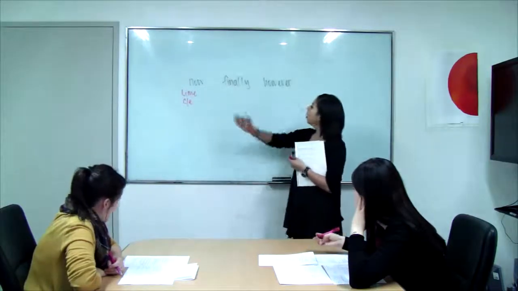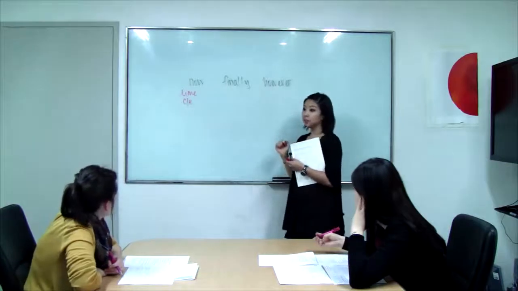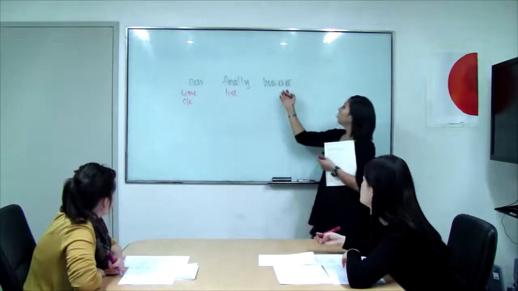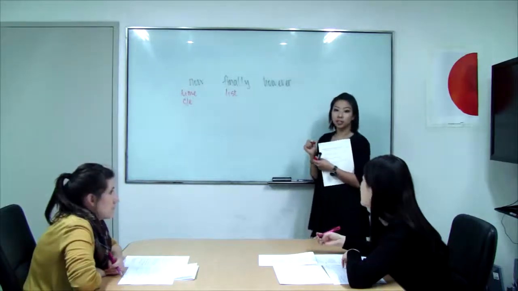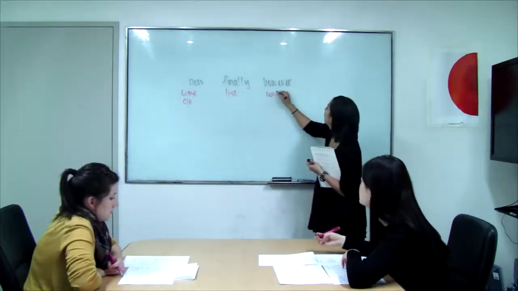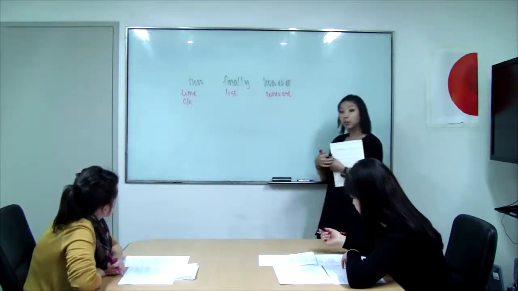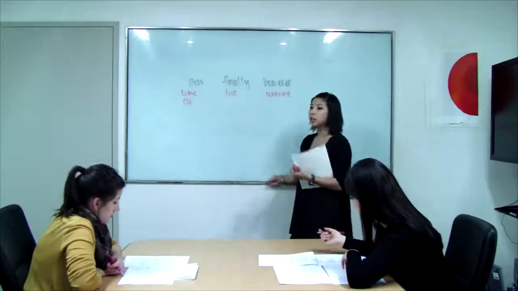All right. Okay. And what kind of transition is finally, Megan? List. Okay. And what kind of transition is however, Julie? Contrast. All right, awesome. So now let's go ahead and read the sentence so we could complete it.